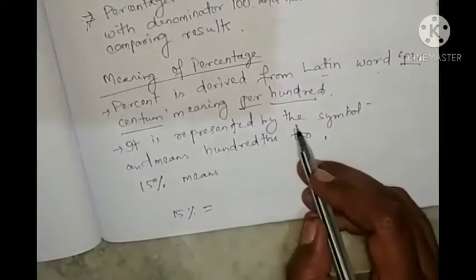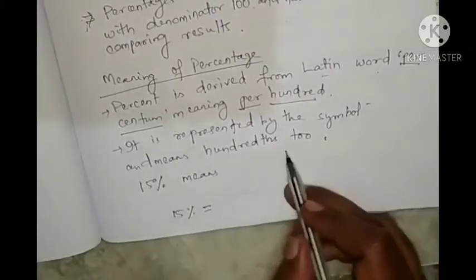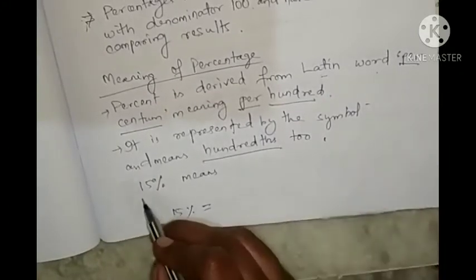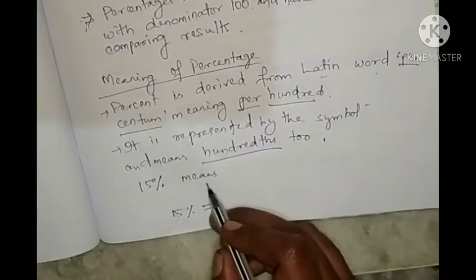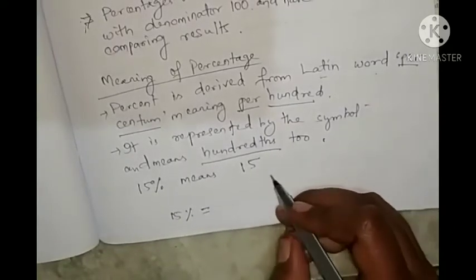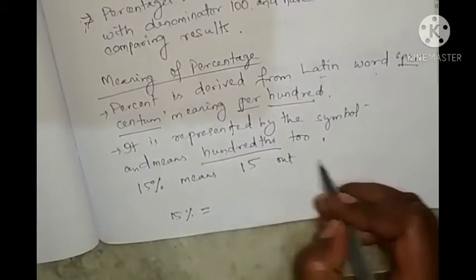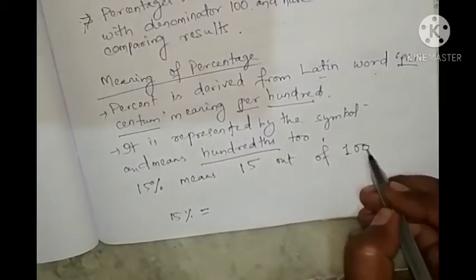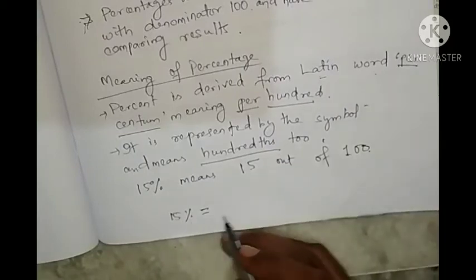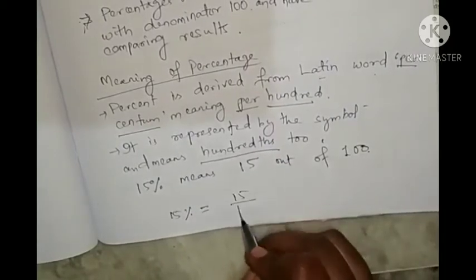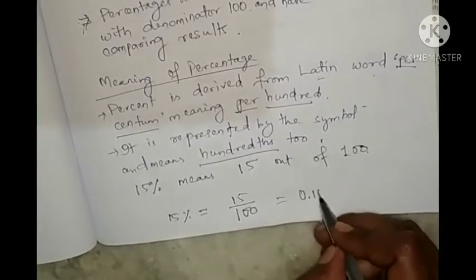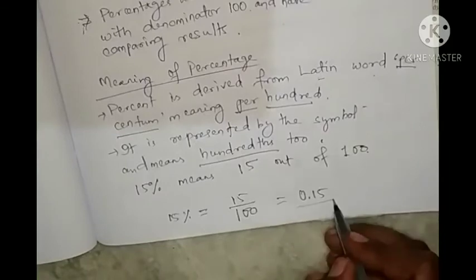It is represented by a symbol. 15% means 15 out of 100. So 15% is equal to 15 by 100, which you can write as 0.15 in decimal.